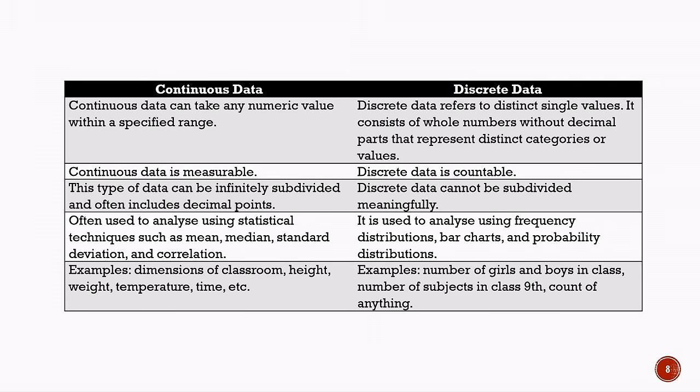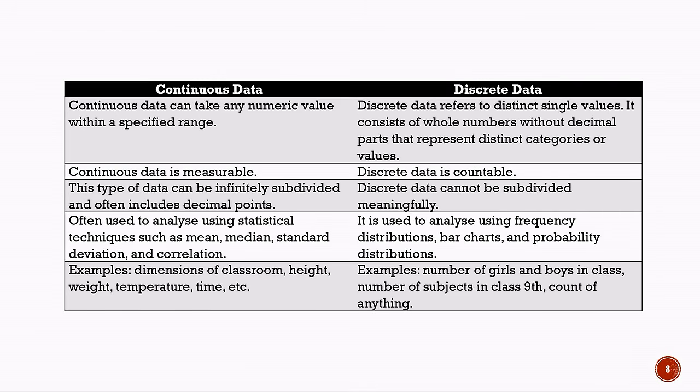Now, let us look at discrete data. Discrete data refers to distinct, single values. It consists of whole numbers without decimal parts that represent distinct categories or values. Discrete data is countable and cannot be meaningfully subdivided. It is commonly analyzed using frequency distributions, bar charts, and probability distributions.